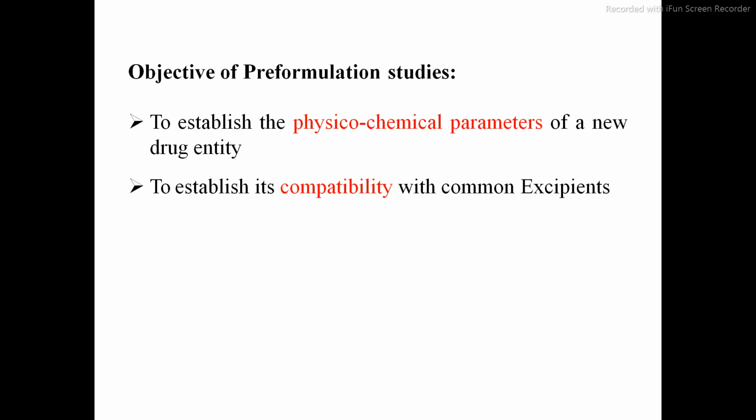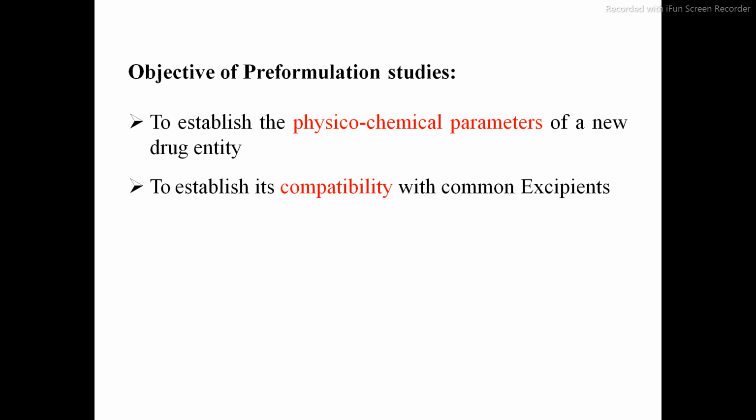Suppose you are going to prepare paracetamol tablet, then whether this paracetamol is compatible with the other excipients. Other excipients means suppose we are using some diluents and binders in preparation of the tablet, then whether your paracetamol is compatible with those excipients or not, that we have to study. If it is compatible, you can prepare the paracetamol tablet.